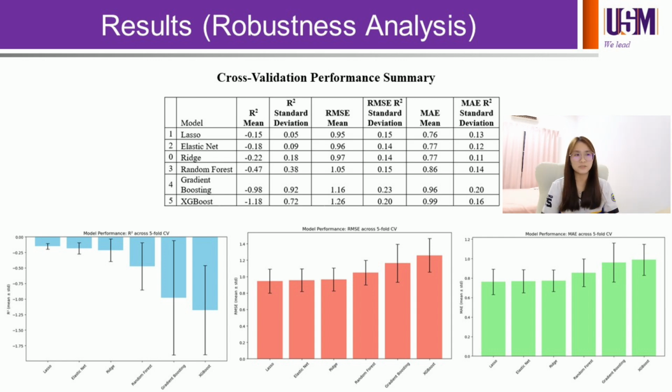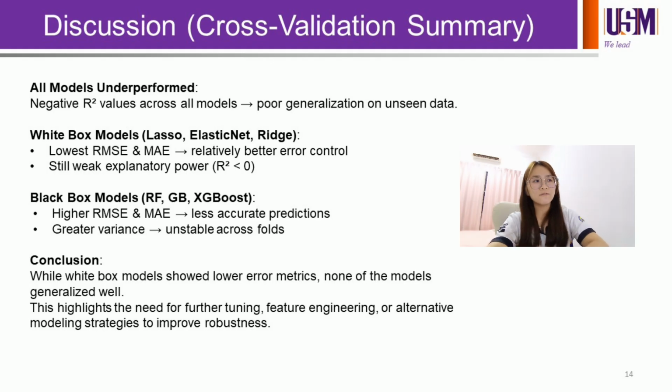This slide shows the summary of the cross validation performance results, with the model performance for the K-fold cross validation across the 6 models. For the robustness analysis, the cross validation summary result shows all models underperformed, with negative R square values. The white box models show better error control compared with the black box models, but they still show weak explanatory power.